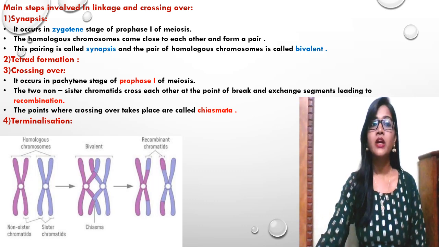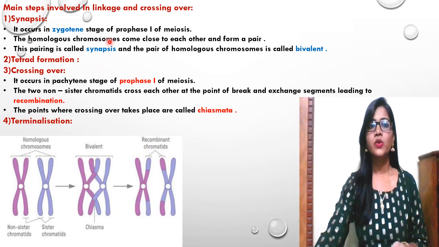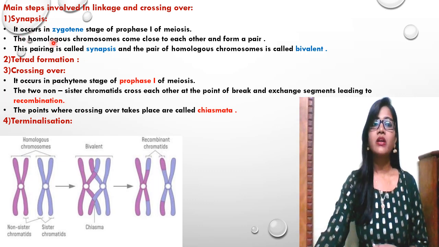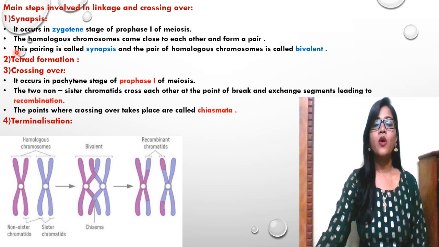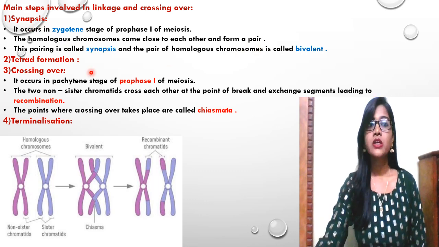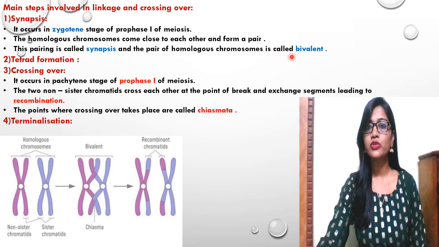As we have studied all this part in meiosis in your 11th standard, I'm not going to explain it in that way. You have studied it earlier, so we'll just have a look at what synapsis is. It occurs in the zygotene stage of prophase 1 of meiosis. The homologous chromosomes come close to each other in this stage and form pairing. This pairing is called synapsis, and the pair of homologous chromosomes is called a bivalent.